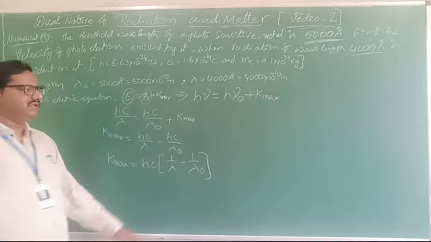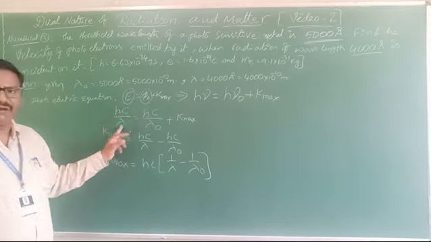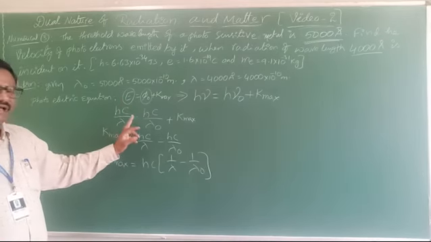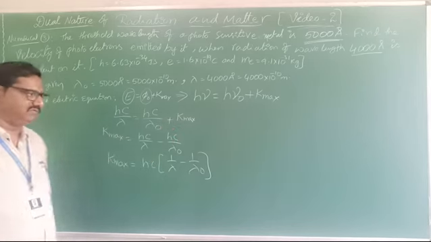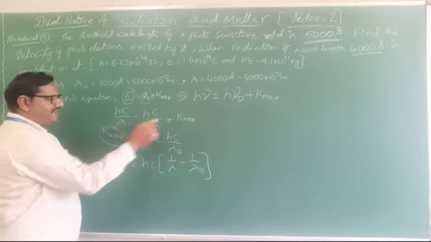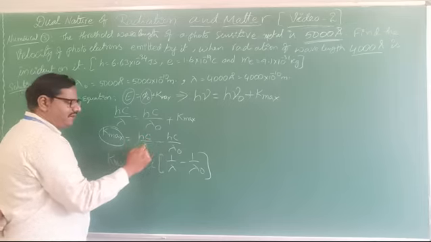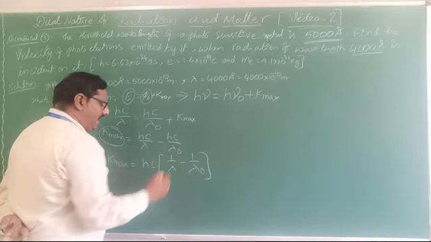Because nu is c by lambda, I wrote hc by lambda equals hc by lambda naught plus kinetic energy maximum. By using this, K maximum equals hc by lambda minus hc by lambda naught.